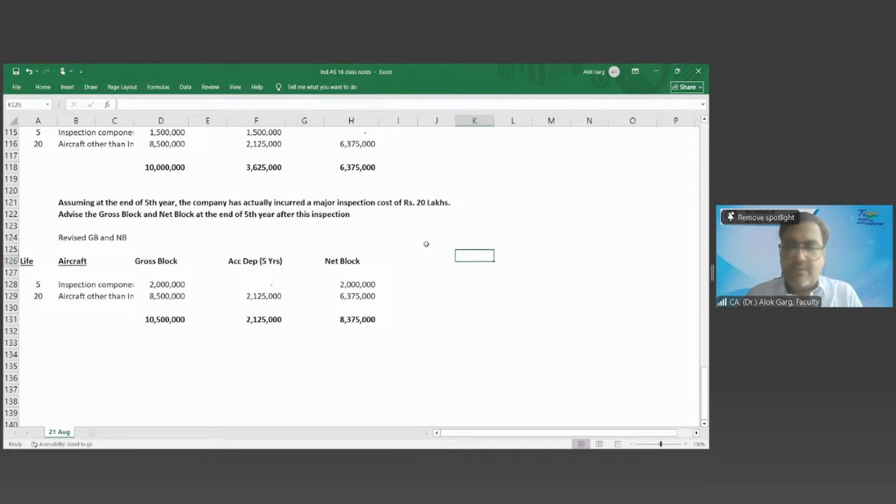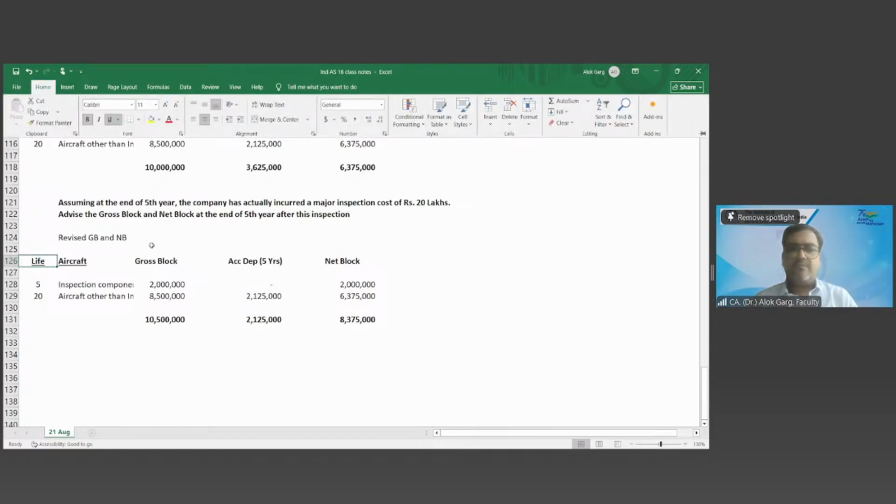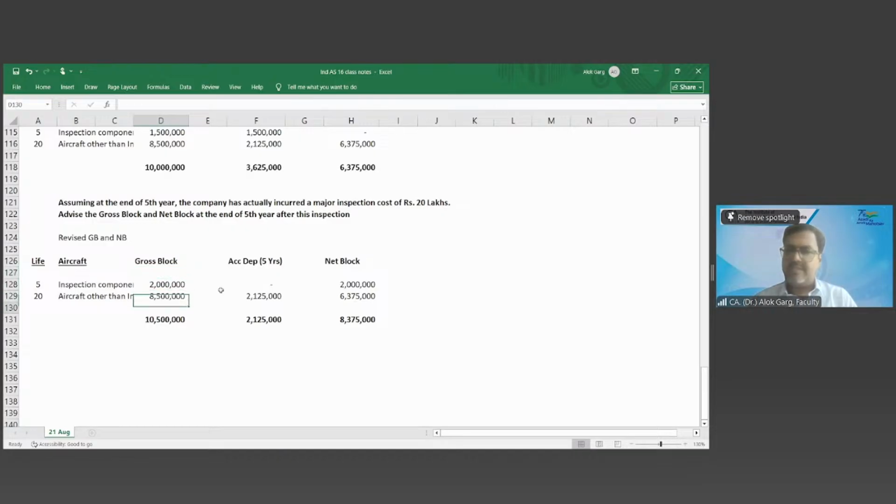Right, sir. Actually, initially I understood that the 15 lakhs becomes the 20 lakhs. So now that 15 lakhs concept is over. We recognize that, full stop. Then for the next 5 years, the 20 lakhs concept is coming, and we are depreciating over the period. Now I am very much clear, sir. Thank you so much for your explanation.